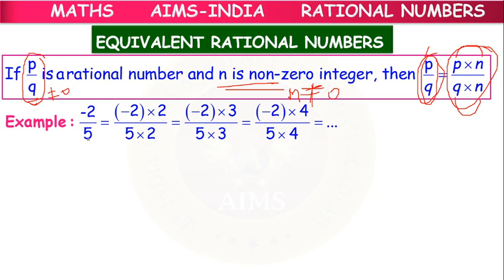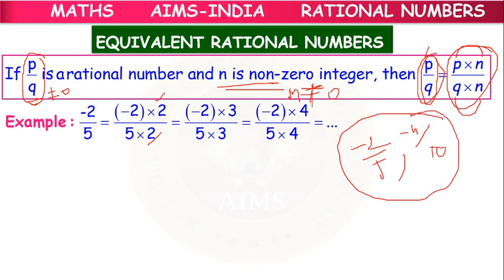So here minus 2 by 5 is there. If you multiply with 2 on the upper part and lower part, what will we get? Minus 4 by 10. So minus 2 by 5 and minus 4 by 10 are said to be equivalent. Or if you multiply by 3, then what will we get? Minus 6 by 15. So these two are also said to be equivalent.